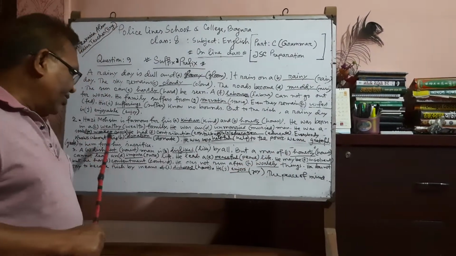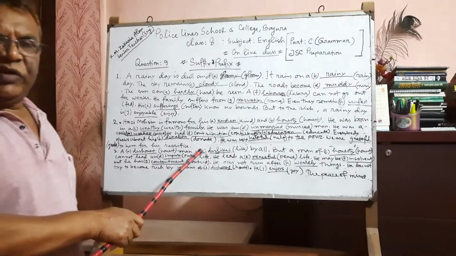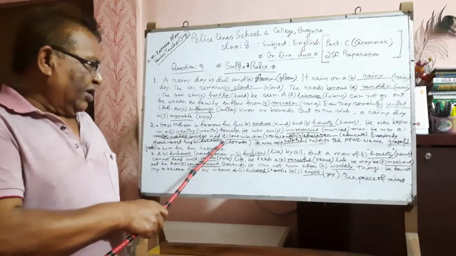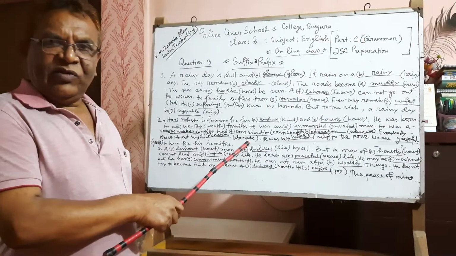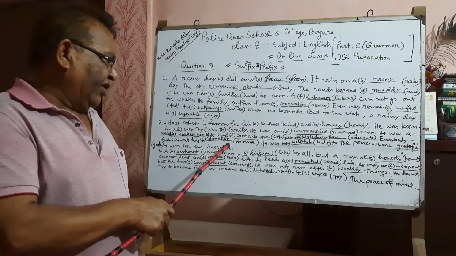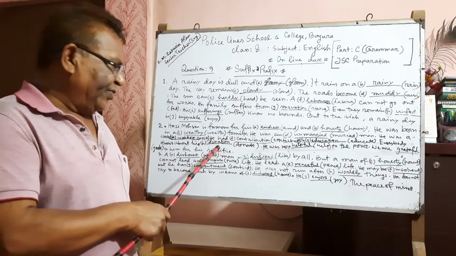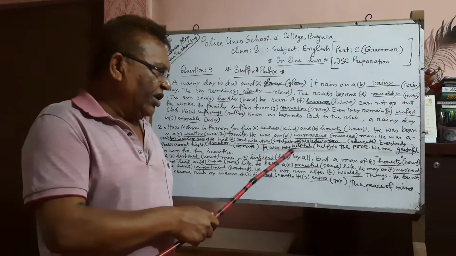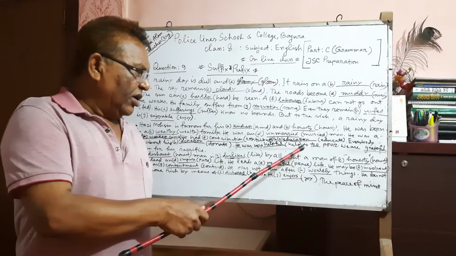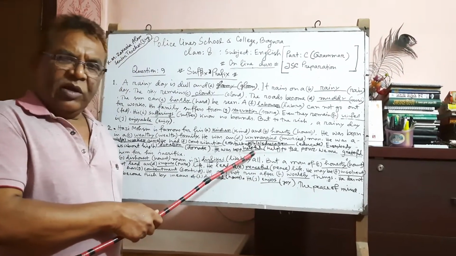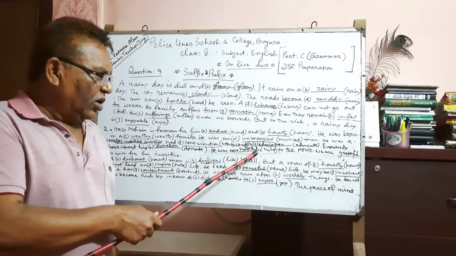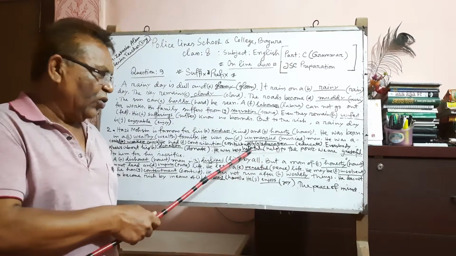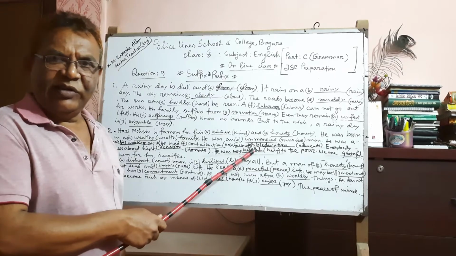Everybody knows about his donate. Donate is the root word. Its suffix tion, that means donation. He was very helpful. By adding ful, help has become the suffix helpful.